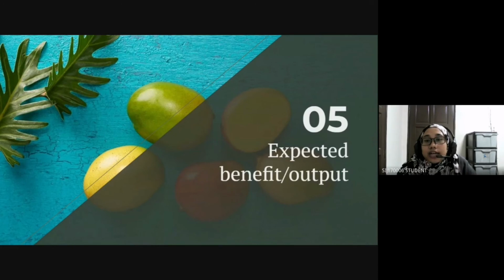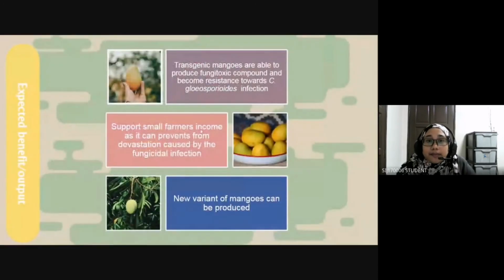And lastly, for expected benefits, transgenic mangoes are able to produce a fungitoxic compound and become resistant towards Colletotrichum infection. Transgenic mangoes are also able to support small farmers' income as it can prevent devastation caused by the fungal infection. A new variant of mangoes can also be produced.